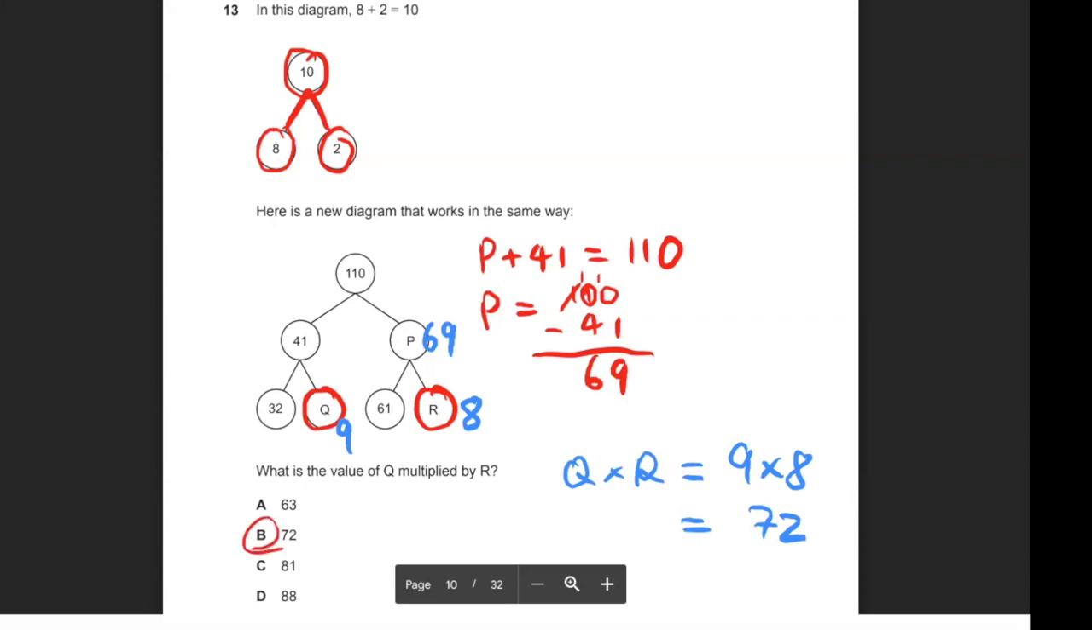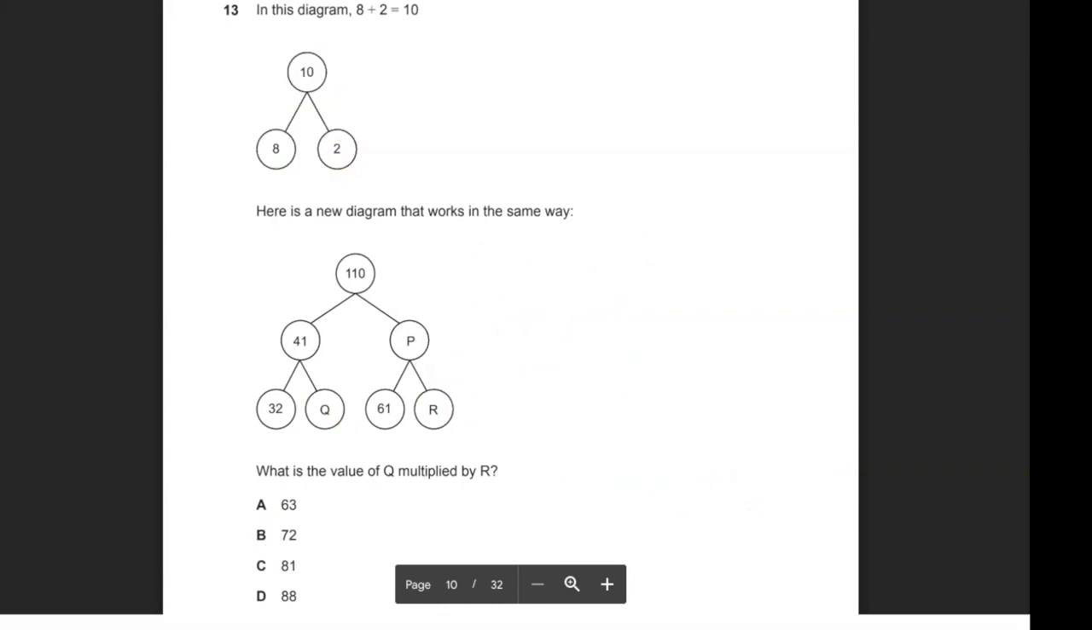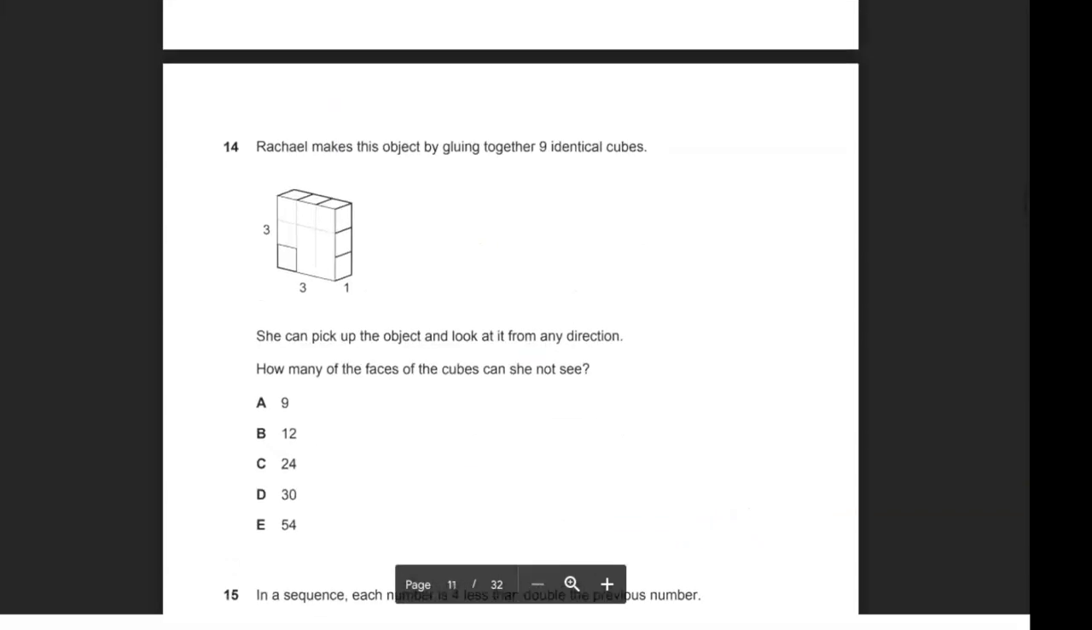Okay, let's move on to the next question, question 14. So for question 14, it says Rachel makes this object by gluing together 9 identical cubes. She can pick up the object and look at it from any direction. How many faces of the cubes can she not see? So for these type of questions, it's always best to go through it very methodically. So what I mean by that is, let's have a look at the shape above.